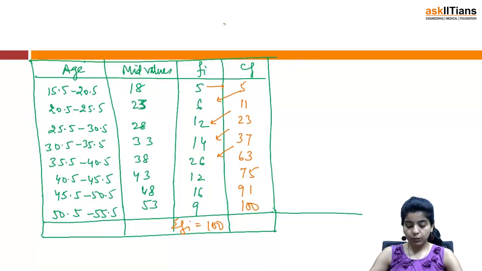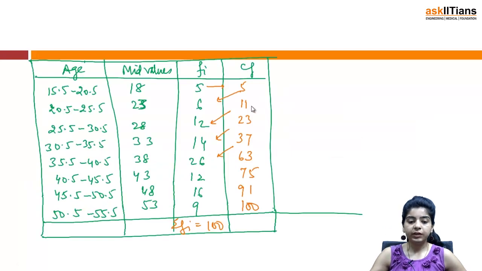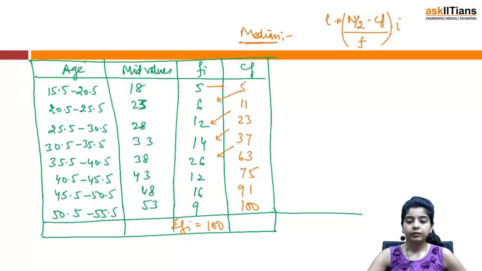Now we are supposed to find mean deviation from median. So first of all we need the median. How do you calculate median? If you remember, the formula that we are going to use is L plus n by 2 minus Cf by F into I. Right, this is the formula that we are going to utilize here. First of all, in order to use this formula, you need to know your n by 2. N is 100, so n by 2 becomes 50.